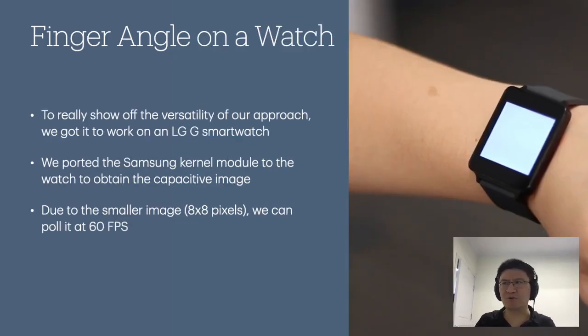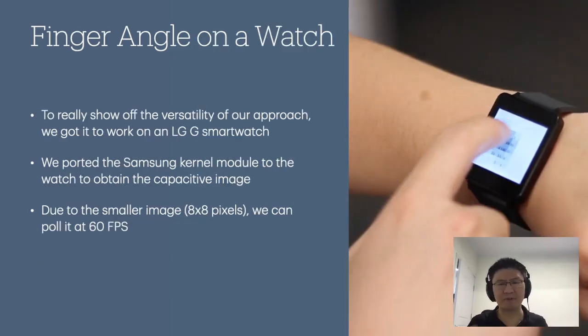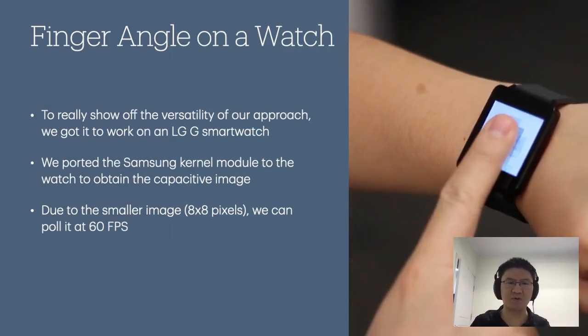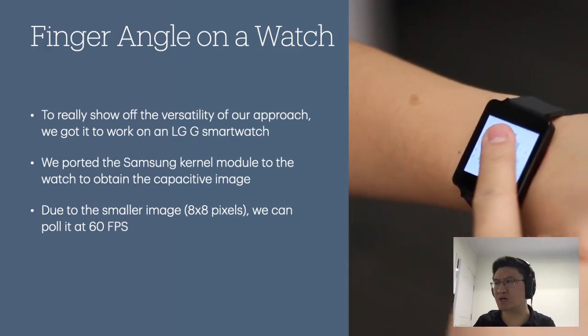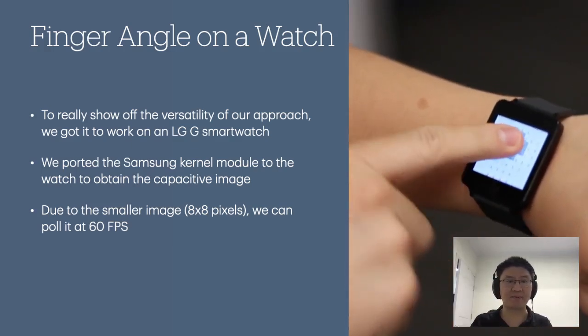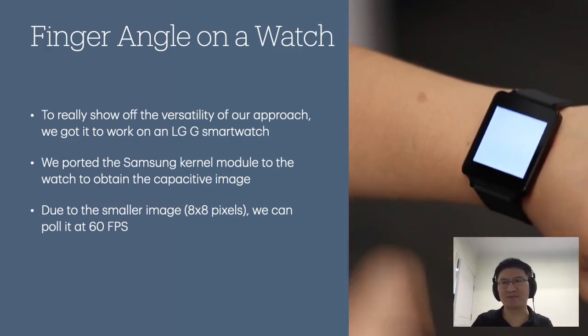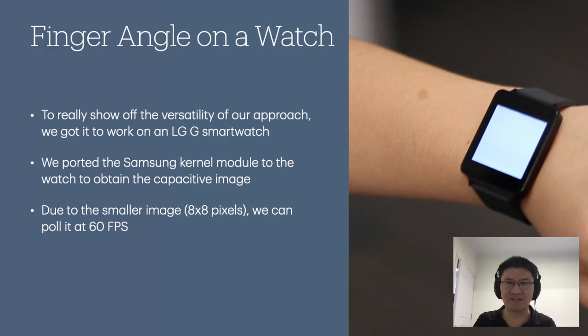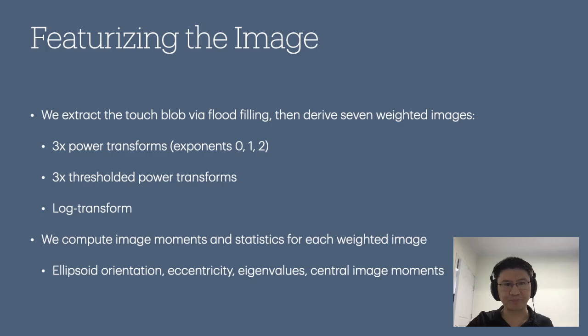And to just up the cool factor a little bit more, well, we've been playing with smartwatches too, and we found we could actually hack the LG G Watch, this little smartwatch here, to get its cap image too. And we did this by just deleting its touchscreen driver entirely and replacing it with the Samsung touchscreen driver, and somehow that all works. And this gives us a tiny 8x8 pixel capacitive image running at 60 frames a second.